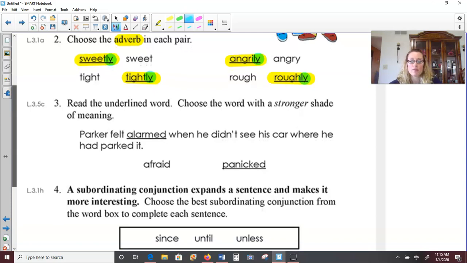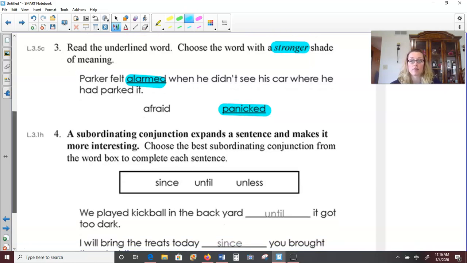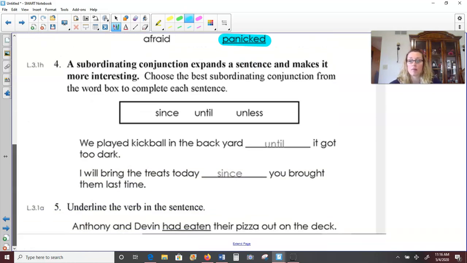Okay, number 3, read the underlined word. Choose the word with a stronger shade of meaning. Parker felt alarmed when he didn't see his car where he had parked it. So what's the stronger word for alarmed? He felt afraid or he felt panicked? Panicked, yeah. Afraid is one thing, but when you are panicked, you are extremely afraid and kind of freaking out a little bit.